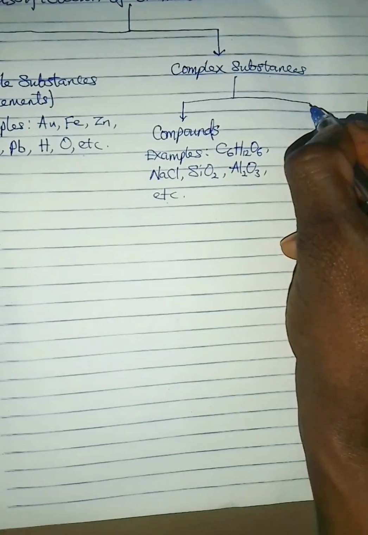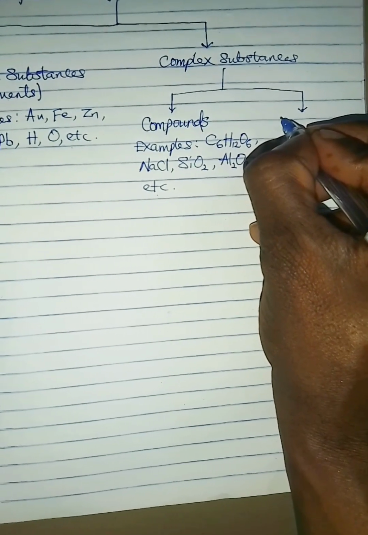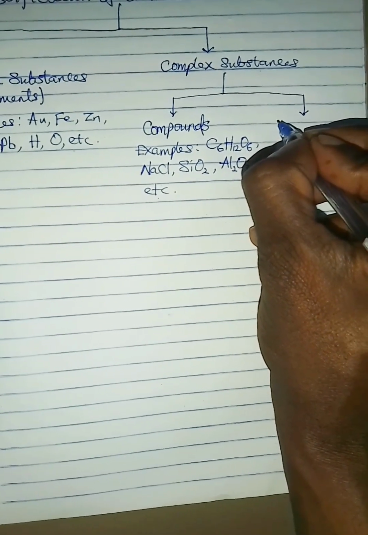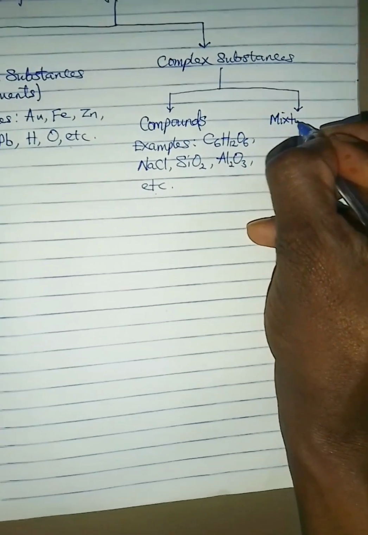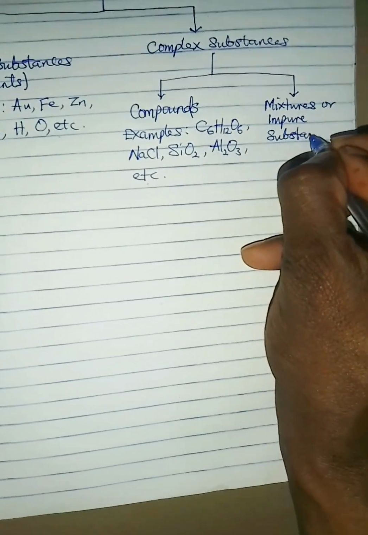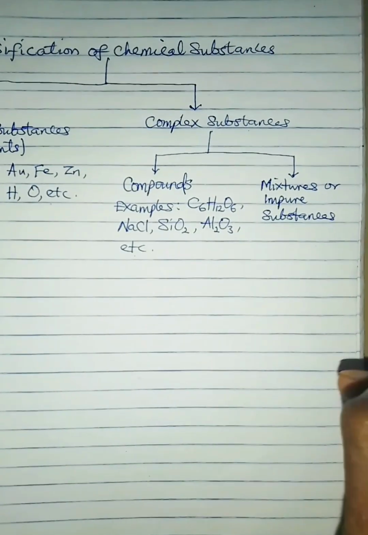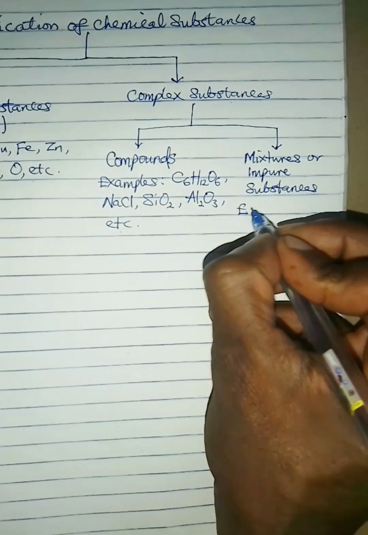But if a complex substance is made up of two or more elements or even two or more compounds that can easily be separated by physical method, that complex substance is called a mixture. Or you can call it an impure substance because it is made up of a compound or an element with another compound or another element or with many of them mixed together.